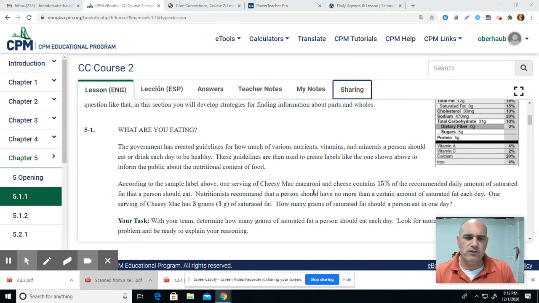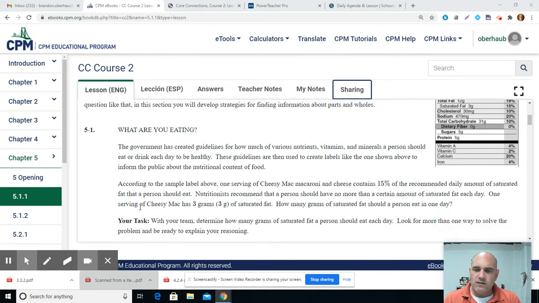Nutritionists recommend that a person should have no more than a certain amount of saturated fat each day. One serving of cheesy mac has 3 grams of saturated fat. How many grams should a person eat in one day?